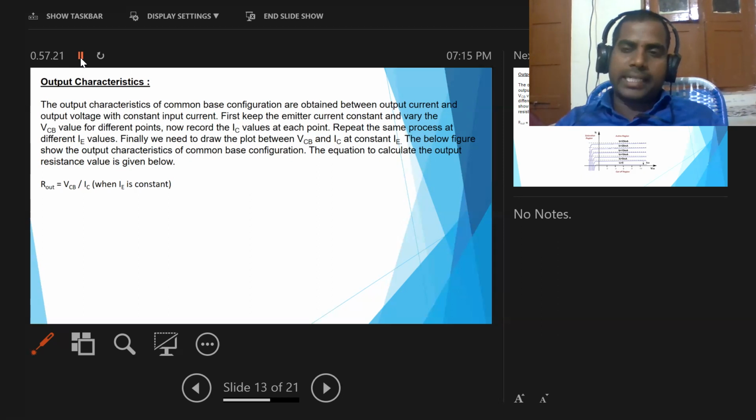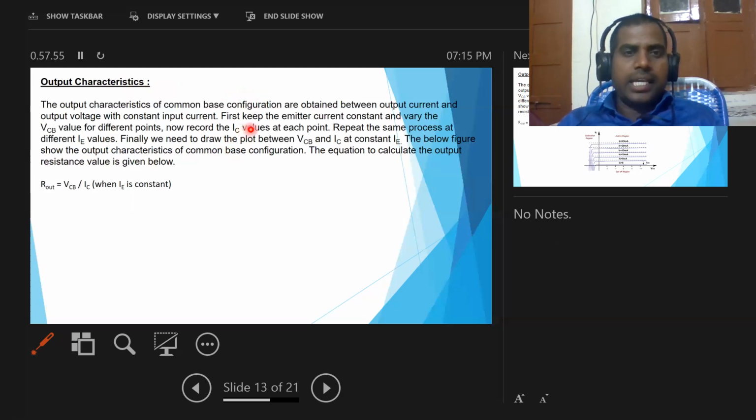Now for output characteristics, by keeping input current constant and changing output voltage, we take output current. Then we can draw a graph in between output current and output voltage. That graph gives the output characteristics of common base configuration.